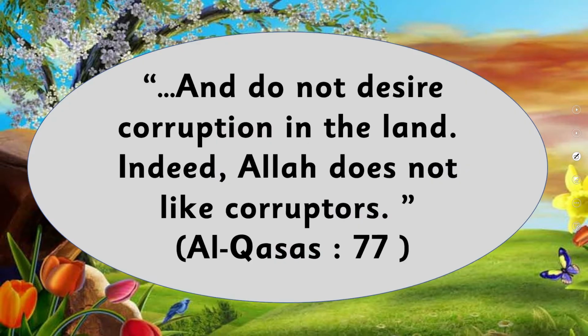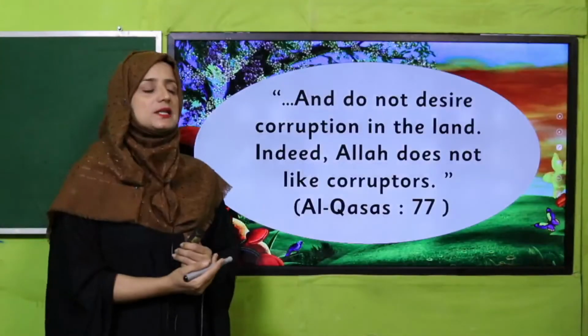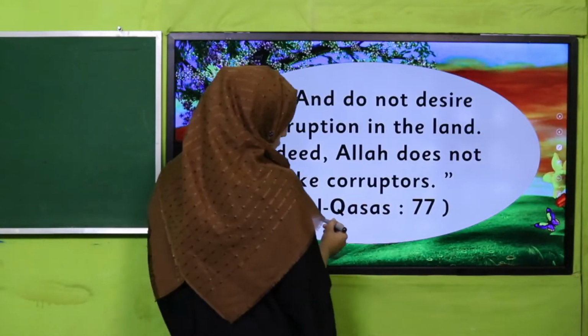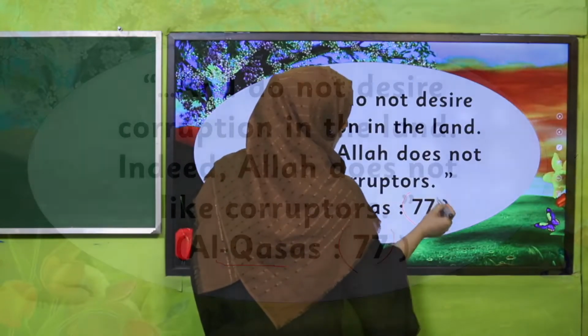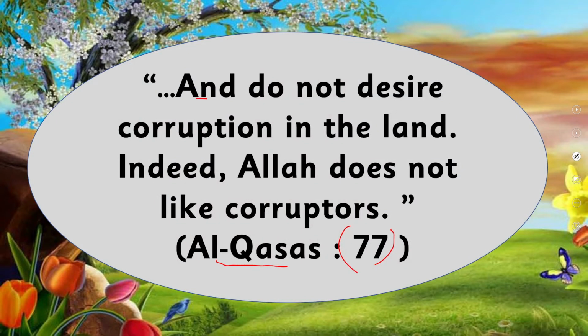Allah subhanahu wa ta'ala mentions in Al-Quran, Surah Al-Qasas, verse number 77: and do not desire corruption in the land. Indeed, Allah does not like corruptors.